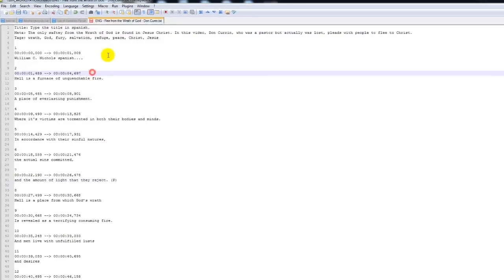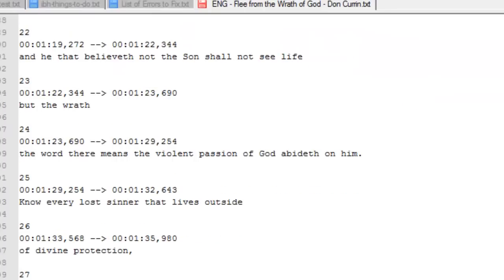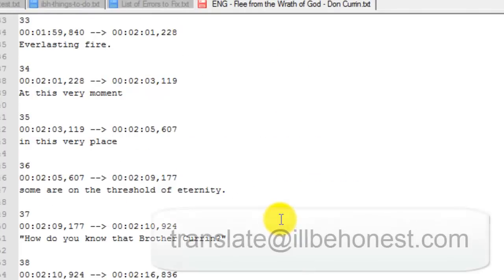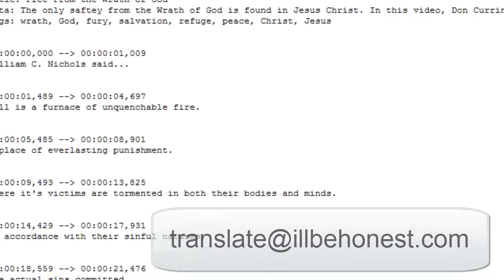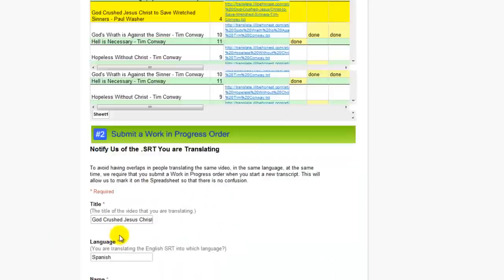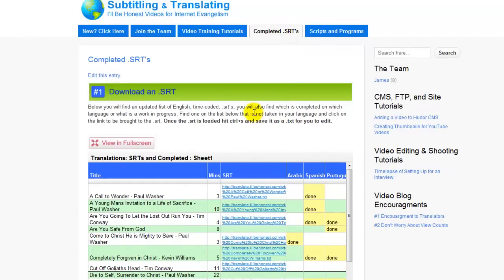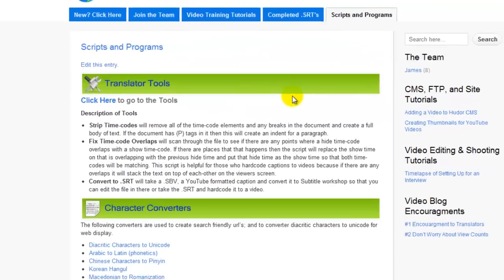So go ahead and you would translate every line and complete this, and then you would save it, and then you would email that to translate@illbehonest.com once you've finished with that. So that is this whole page here, completed SRTs. Now we're going to go ahead to page scripts and programs.